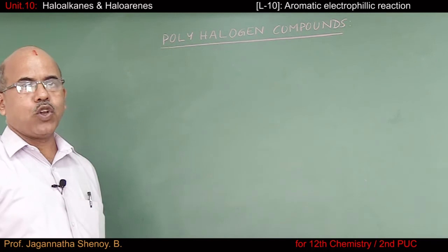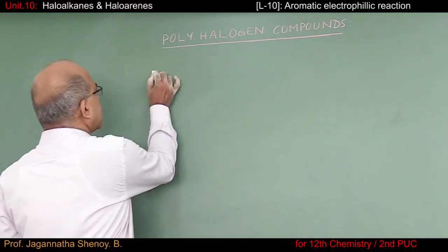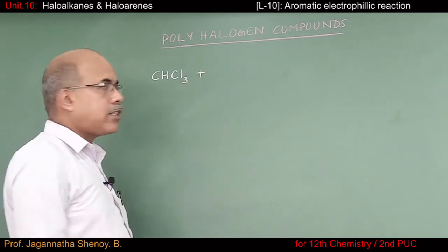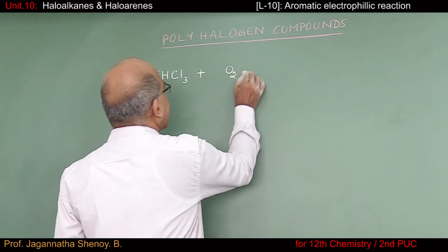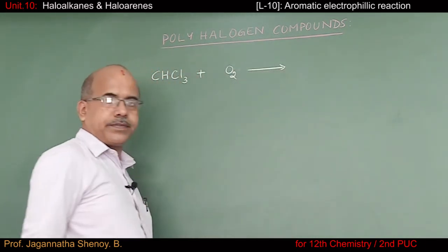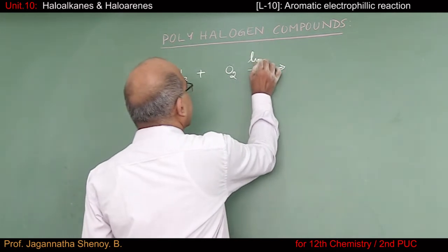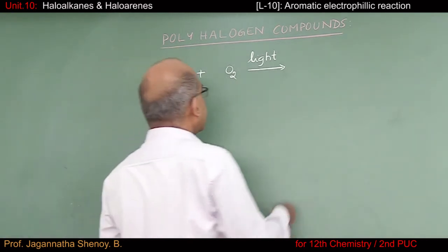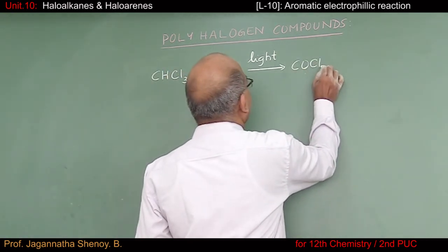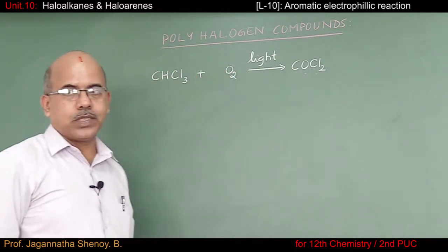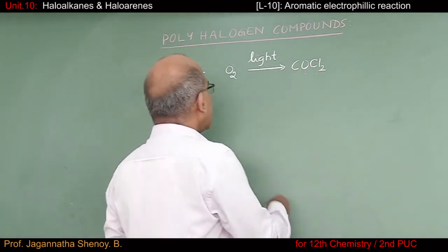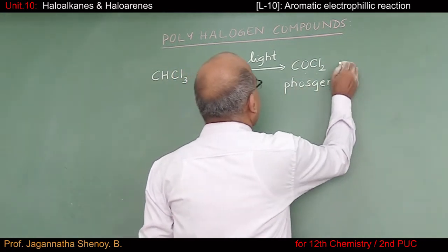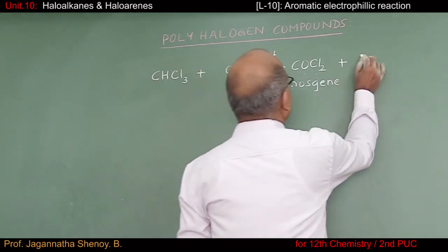How do we store chloroform? If chloroform is allowed to be in contact with air, it will undergo slow oxidation in the presence of light and it forms a highly poisonous gas. I'm going to represent it as COCl2. It is carbonyl chloride, which is also called phosgene. And in addition to that, we get HCl.